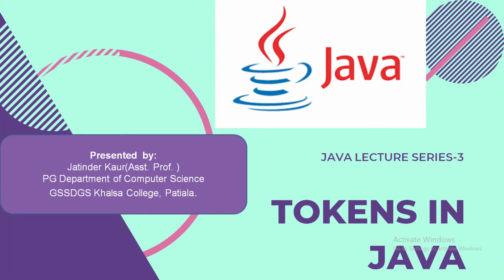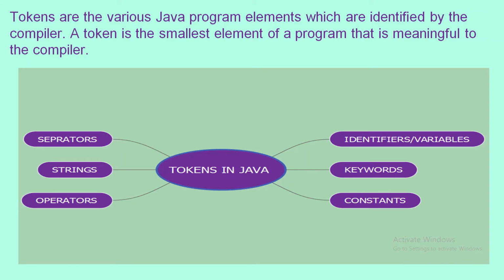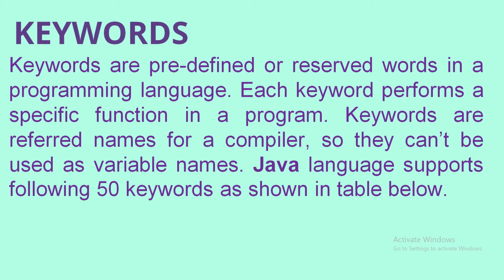Hello dear students, in this lecture we will learn about tokens in Java. Tokens are the various Java program elements which are identified by the compiler. A token is the smallest element of a program that is meaningful to the compiler. There are various tokens in Java like identifiers, keywords, constants, separators, operators, and strings.